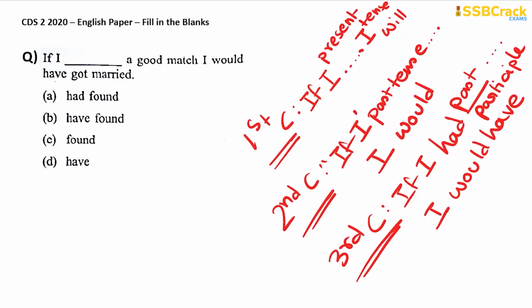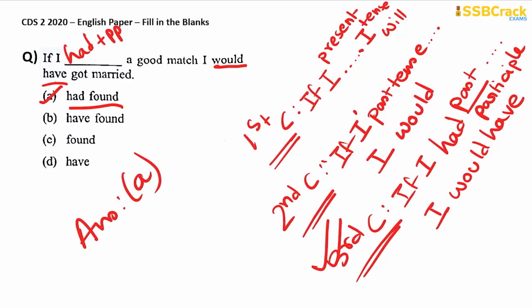Okay. So this sentence matches with our third conditional. If I dash a good match, I would have got married. You see in the second sentence, I would have is there, right? So therefore, in the first sentence, it should be if I had followed by the past participle. So here the only option is option A, where had found is there. So it should be if I had found a good match, I would have got married. So therefore, your answer is option A.